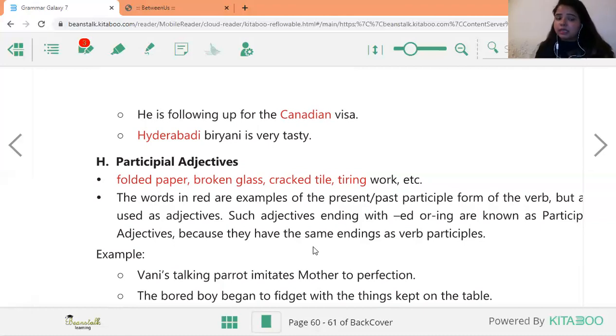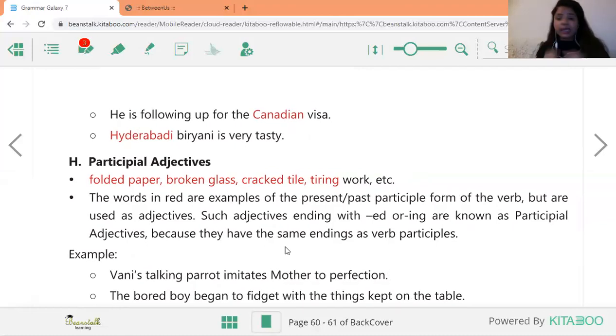So the words in red are examples of present or past participle form of the verb. What is a verb now? Verbs are the action words. I am speaking. Speaking is a verb. I am studying. Studying is a verb. So here they are saying the words in red, which is folded paper, broken glass, cracked tile, these words are present or past participle forms of the verb but are used as adjectives. लेकिन इनको as adjectives use किया जाता है.